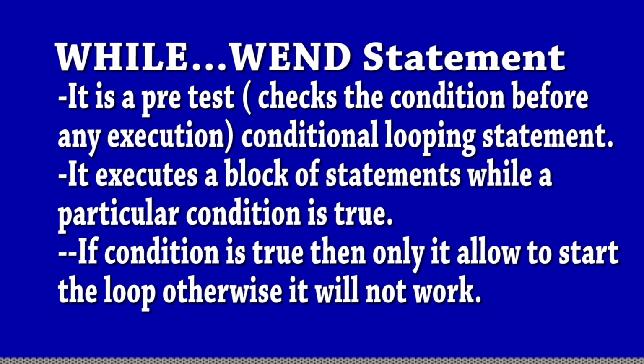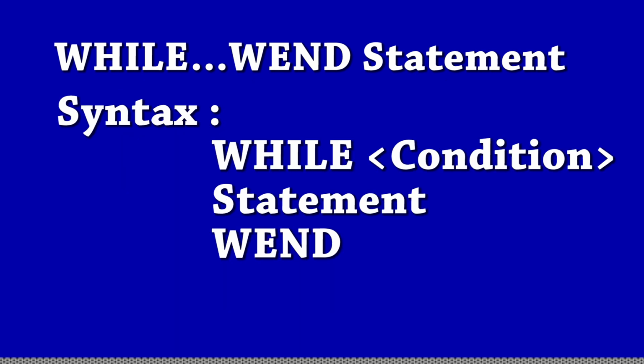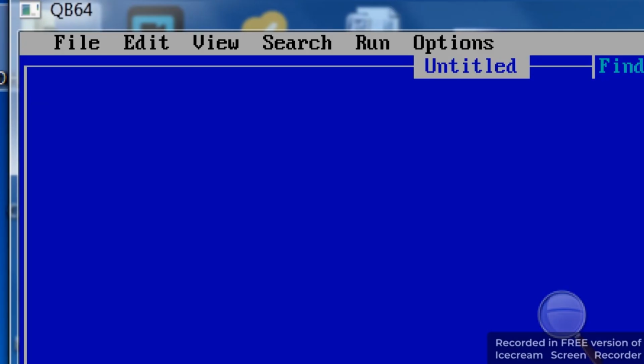Another is the while wend statement. It is pre-test, which means it checks the condition before any execution. Before execution, you first check whether the condition is true or not. Then only can you go within the loop, otherwise not. Viewers, write it in a copy and learn. If you have any confusion, you can ask next time and in the comments also. Now the syntax of the while wend statement: WHILE condition, statements, then WEND.